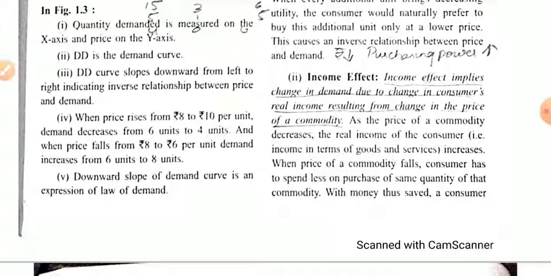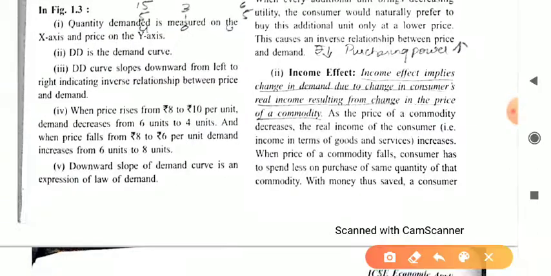Why is there a change in real income? This is because of changes in price. Because of the change in price, the real income of the consumer increases. That's why he demands more of the commodity.